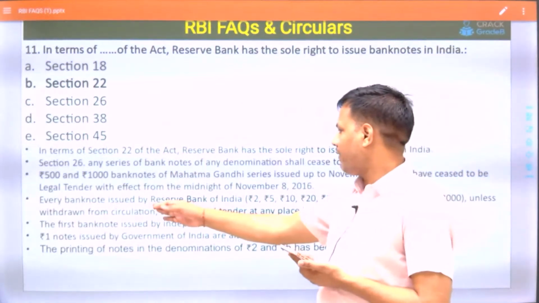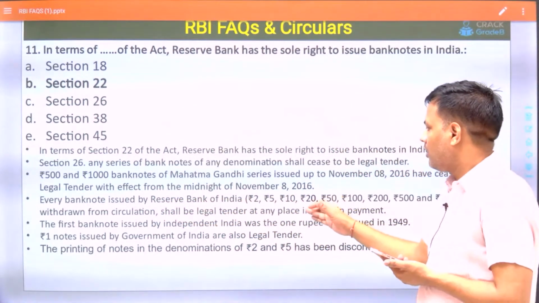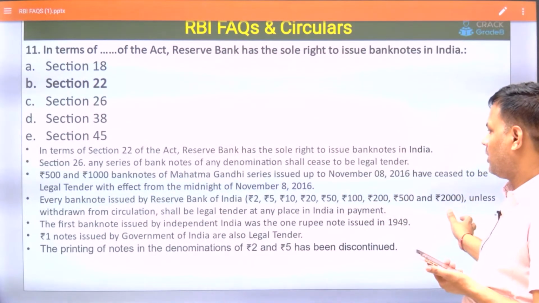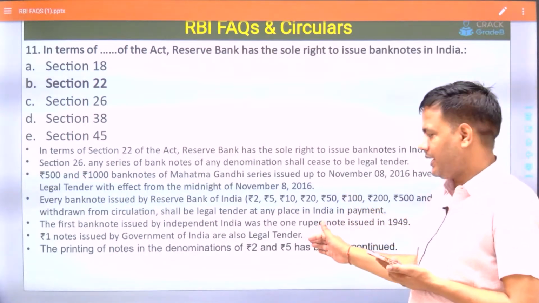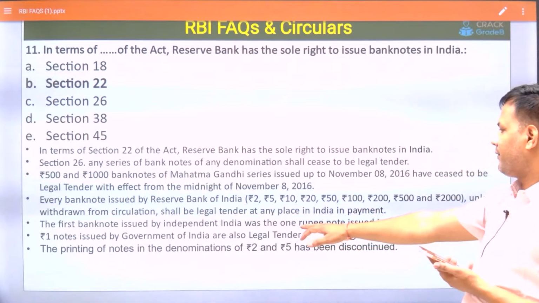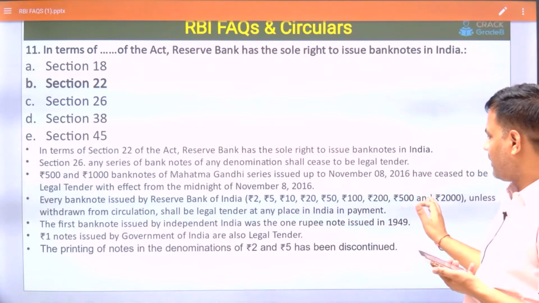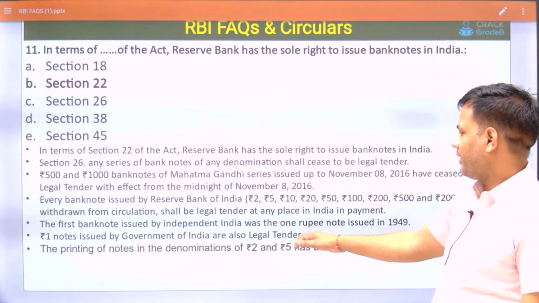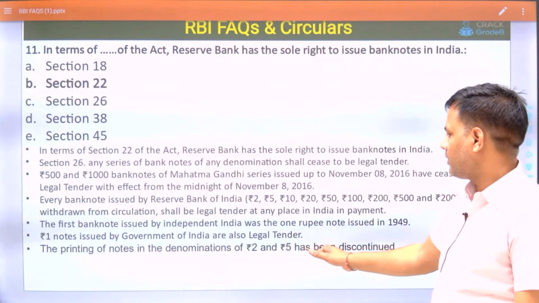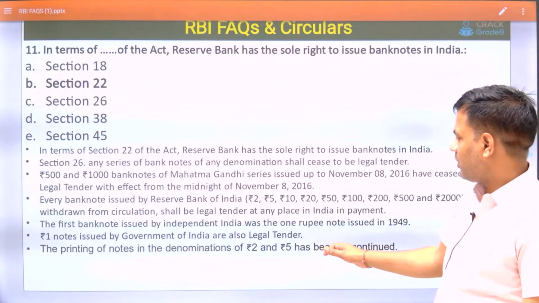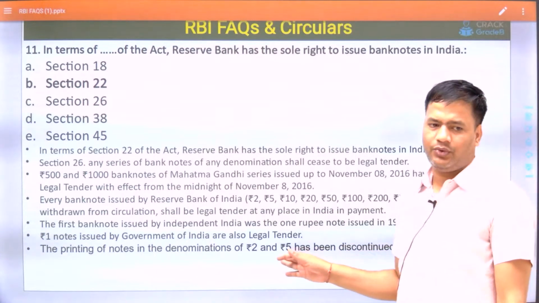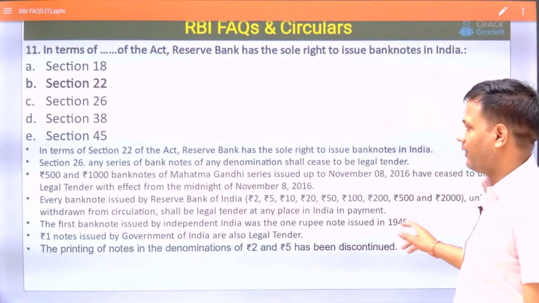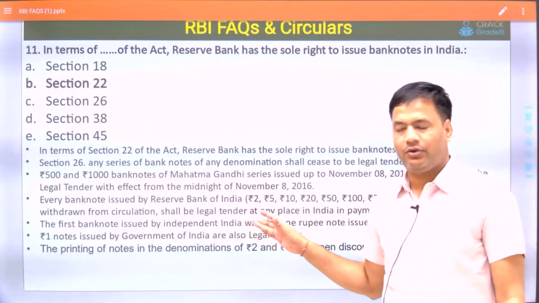And one more thing, every banknote issued by the Reserve Bank of India, rupees 2, 5, 10, 20, 50, 100, 200, 500 and 2000, is legal tender in India at every place. The first banknote issued by independent India was the 1 rupee note issued in 1949, and 1 rupee notes issued by the Government of India are also legal tender. Printing of notes in the denominations of 2 and 5 has been discontinued, but they are still legal tender. All this information is available on the RBI website.